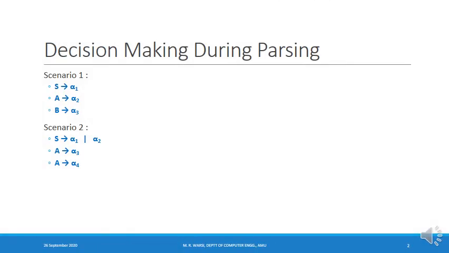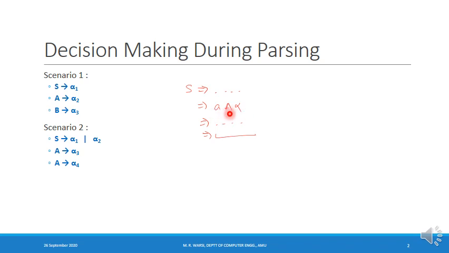In top-down parsing, we start the derivation from the starting symbol capital S, and during the course of the derivation, we try to obtain the given string. If we are successful in obtaining the given string, we say that the parsing is successful and there is no syntax error. In every step of the derivation in top-down parsing, we expand the leftmost variable. So if I look at this sentential form, capital A is the leftmost variable.